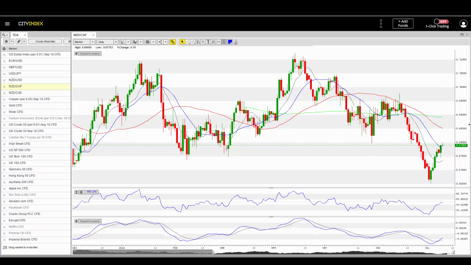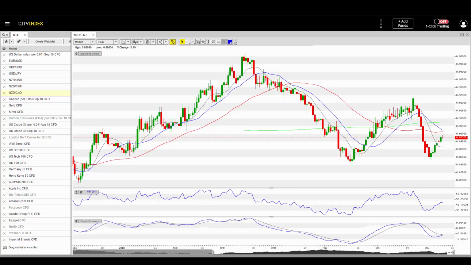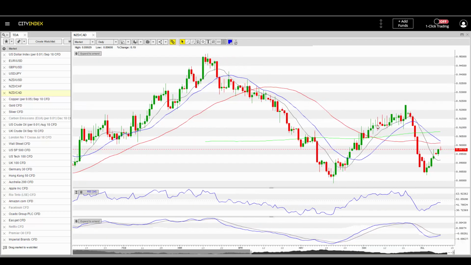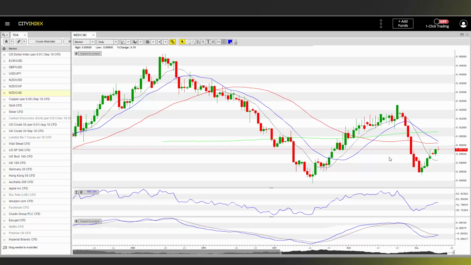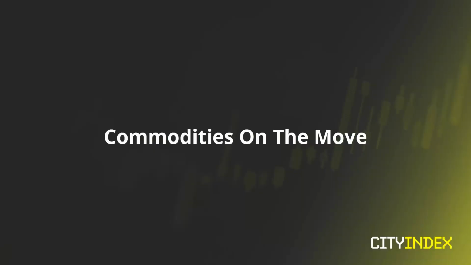However, there is a reason to be cautious with the Swissy charts because there is also some undue weakness on that side. And then also looking at Kiwi CAD, looking for a potential bearish candle and a break of the low of that. So Kiwi dollar, or New Zealand dollar, on my watch list, as well as dollar yen or JPY charts to the upside and Kiwi charts to the downside. And otherwise exercising caution on the Euro GBP charts and dollar charts, just with general tariff and Brexit concerns.